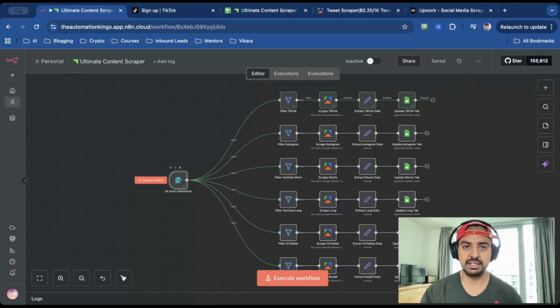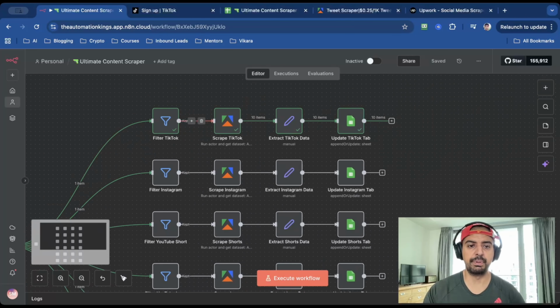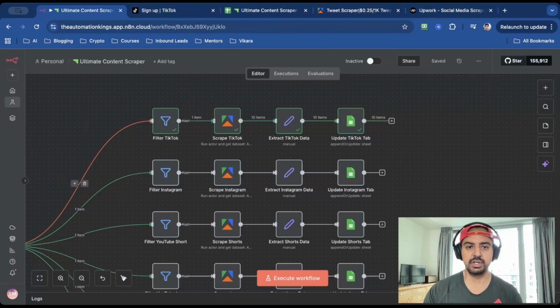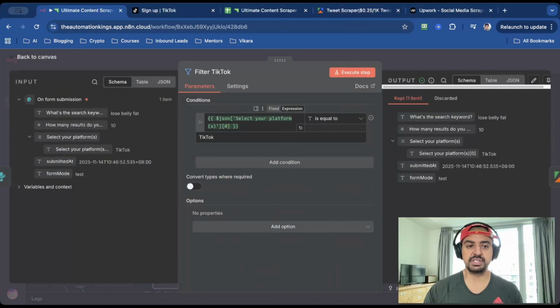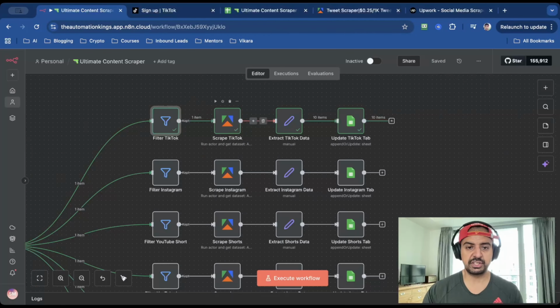Like I said, the first node is the on-form submission, and you're only gonna need 3 variables, 3 inputs. Next, we're gonna build this first branch. This takes about 5 minutes, but honestly, you can replicate it for all the other platforms, and I'll show you exactly how. We need a filter. So this filter node will say that if the select your platform variable is set to TikTok, then filter the results through this branch, which is what's gonna happen here. We know it's TikTok, so now we can scrape TikTok.